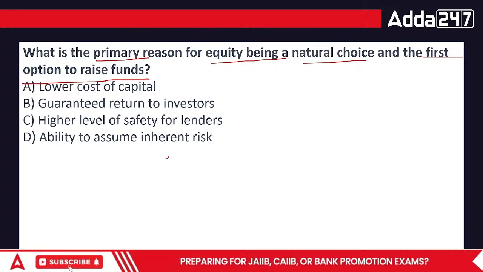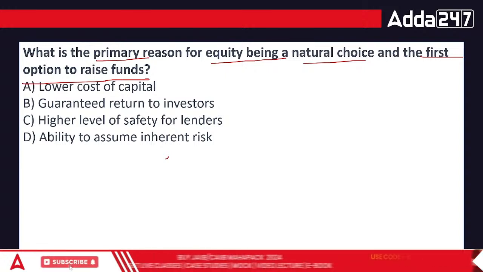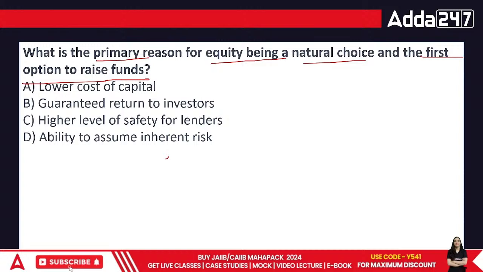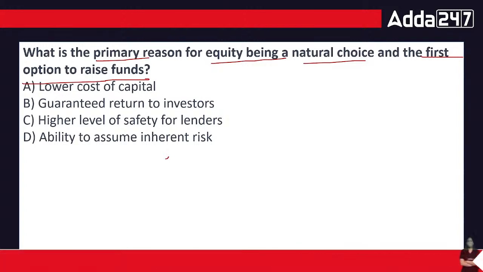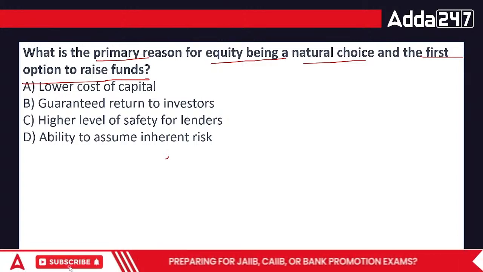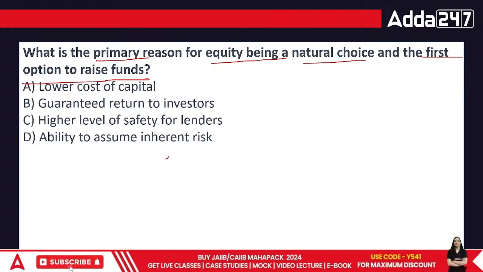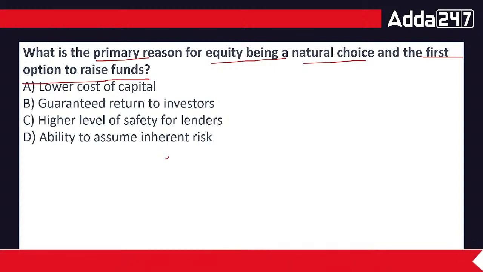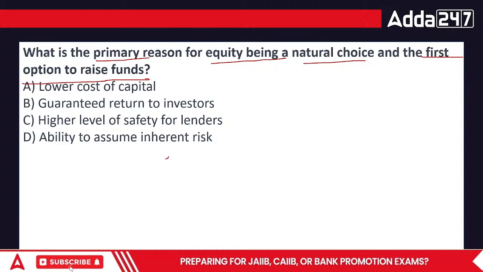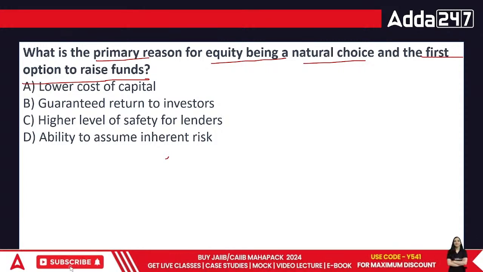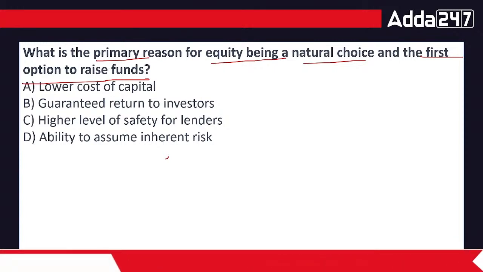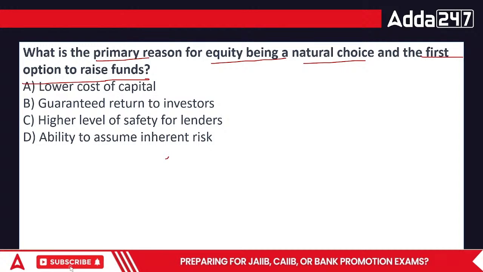Equity being the natural choice. Whenever we start a business, that's the first thing that people do. They always invest their own money. And isn't it better? Why to ask n number of people, sir, can you borrow me money? Or again, they will ask for collaterals. So we have to give them collaterals as well. So it's way more comfortable if we have a particular situation where we have shares issued.